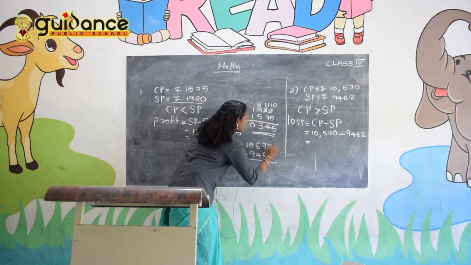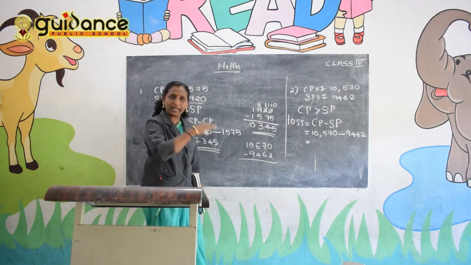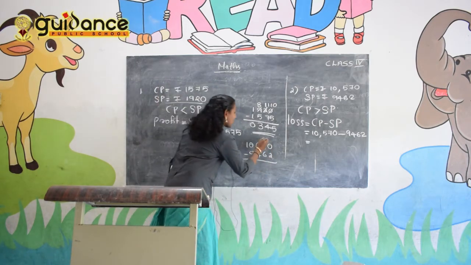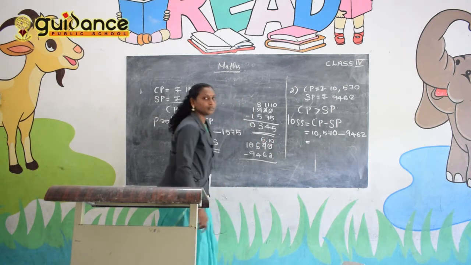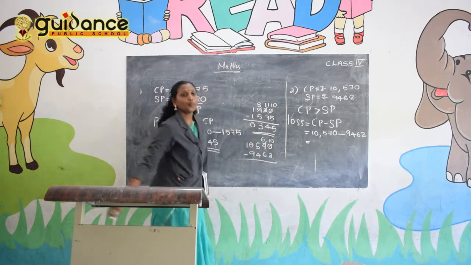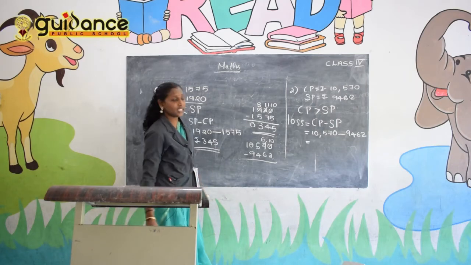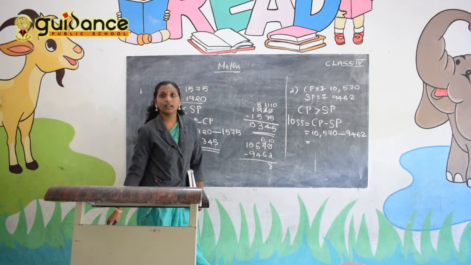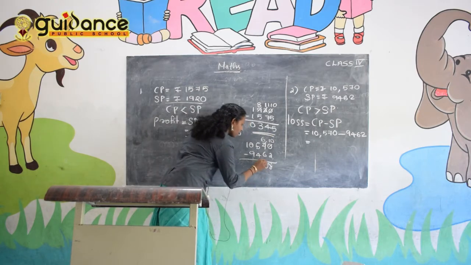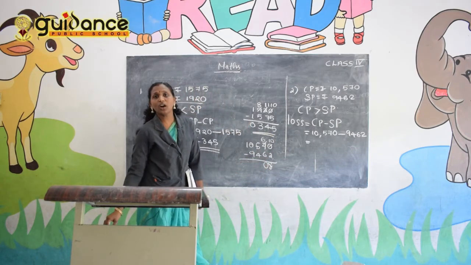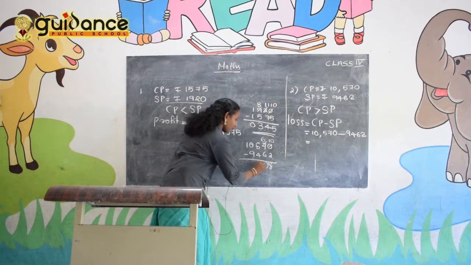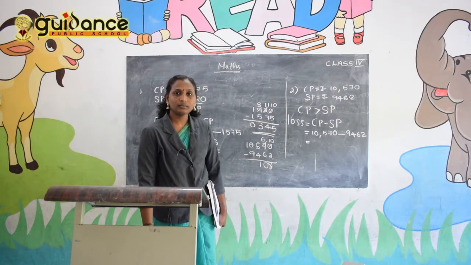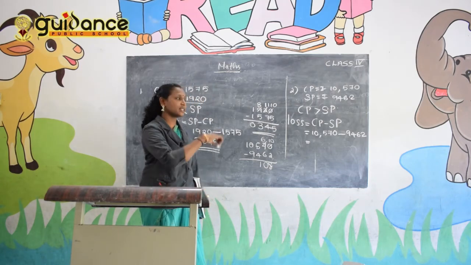0 minus 2 is not possible, take a borrow. At that time 7 becomes 6 and 0 becomes 10. So it is 10 minus 2, which is 8. The next 6 minus 6, 0. 5 minus 4, 1. Then next 0 minus 9, it's not possible, take a borrow.